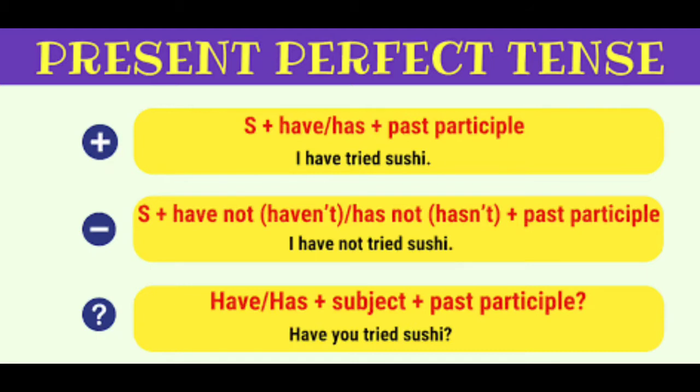Then has not or hasn't plus past participle, that is verb 3. So look at this sentence here. I have not tried sushi.